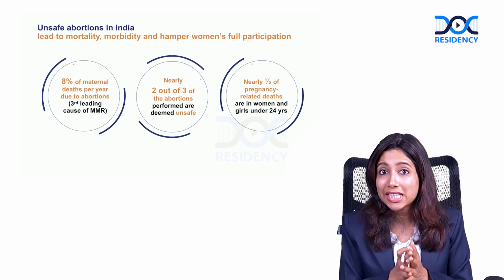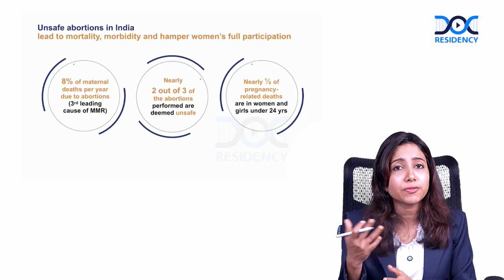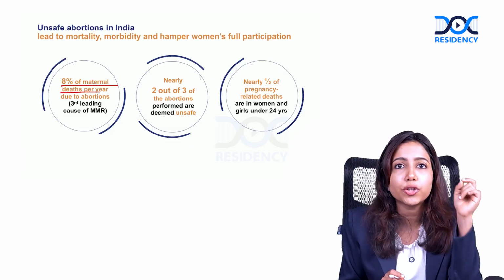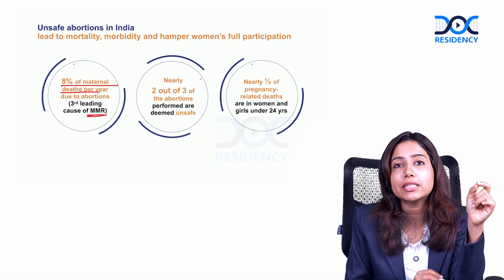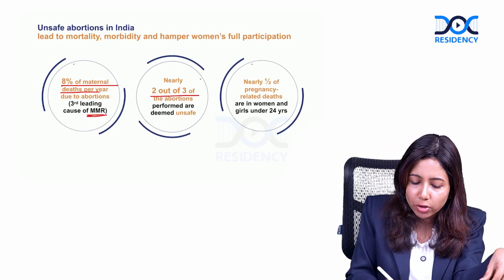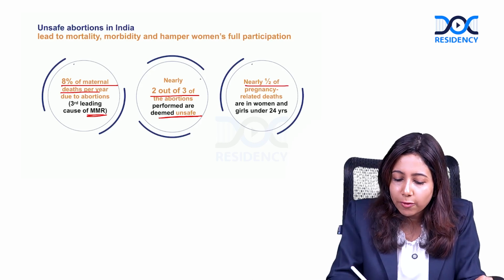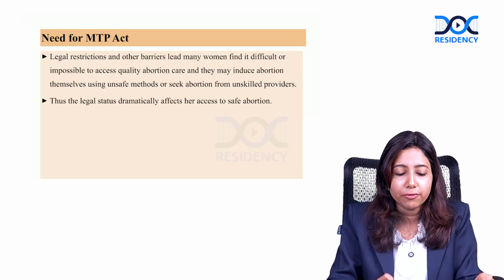Unsafe abortion in India leads to mortality and morbidity, and hampers women's full participation. 8 out of 10 maternal deaths per year are due to abortion, and it is the third leading cause of maternal mortality. Nearly 2 out of 3 abortions are performed via unsafe practices, and nearly half of the pregnancy-related deaths are seen in women and girls under 24 years of age.